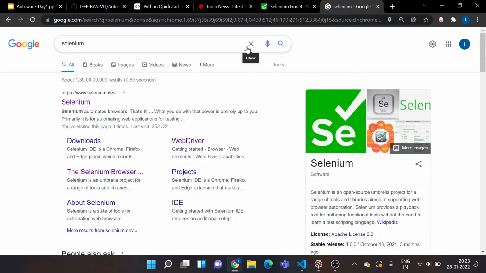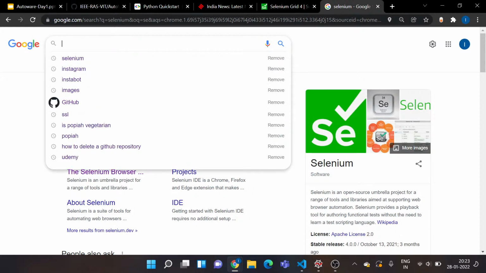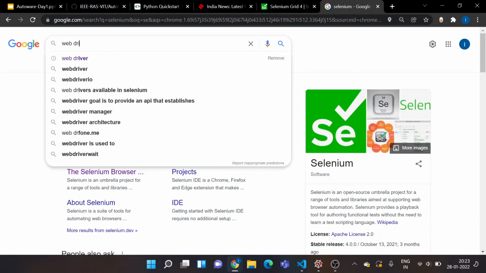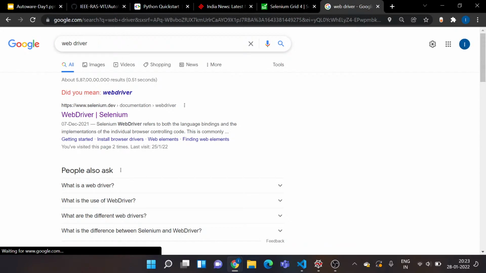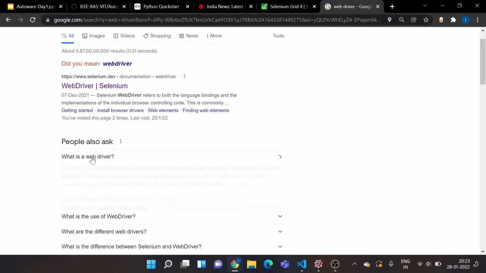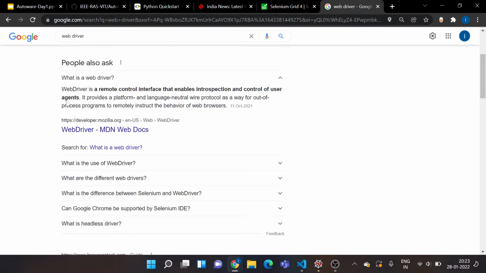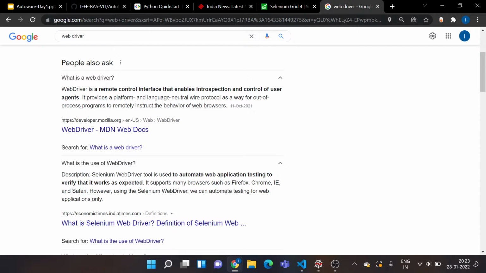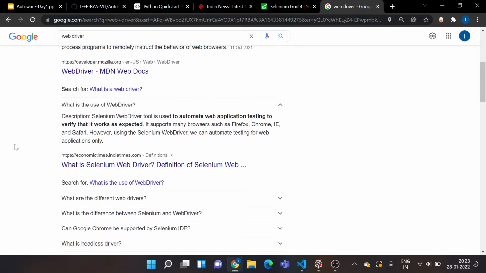The other requirement for this project would be to install a web driver. That would be useful in controlling your browser automatically. So let's check out what a web driver is. WebDriver is a remote control interface that enables introspection and control of user agents. That's quite heavy on words, so let's see what is the use of this. Selenium WebDriver is a tool that is used to automate web application testing to verify that it works as expected. It supports many browsers such as Firefox, Chrome, Internet Explorer, and Safari.